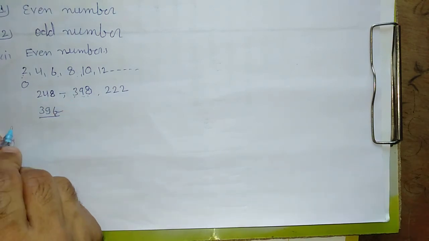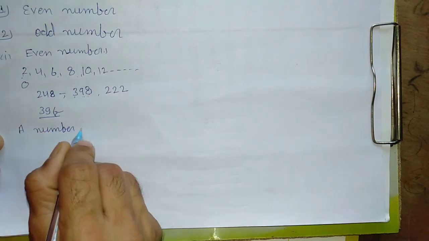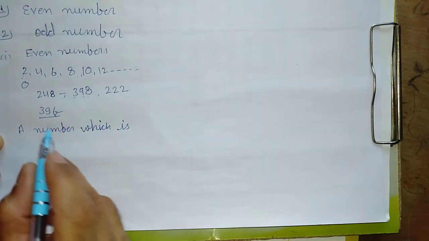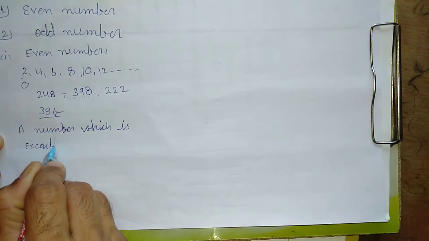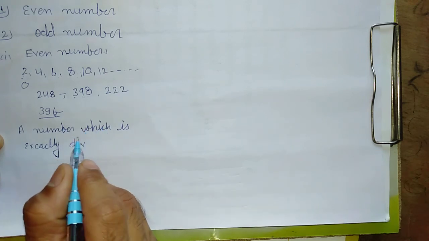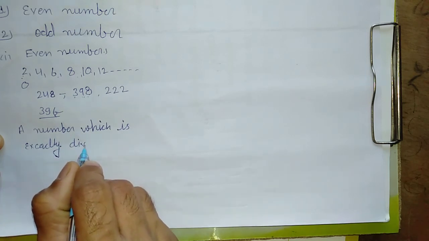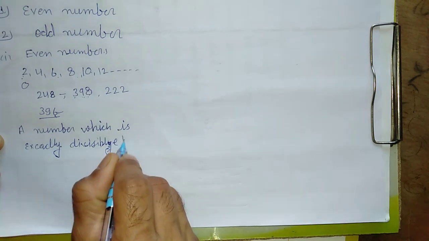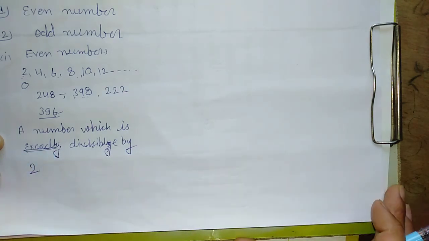And in the definition we can say a number which is exactly divisible by 2.